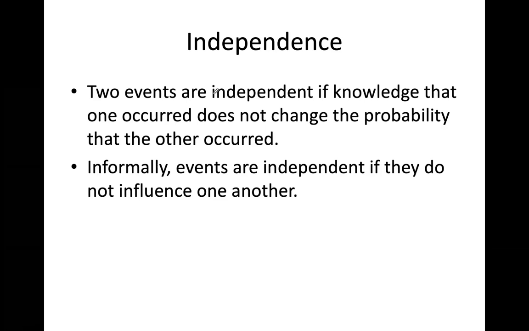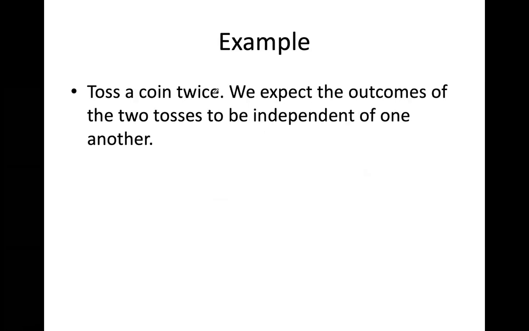Let me give you a couple of examples for you to understand this topic of independence. For example, if I toss a coin twice, would obtaining heads in the first toss affect obtaining another head in the second toss, or obtaining a tail in the second toss?